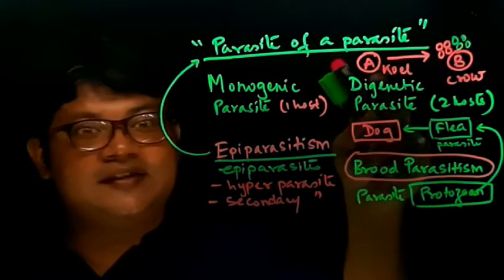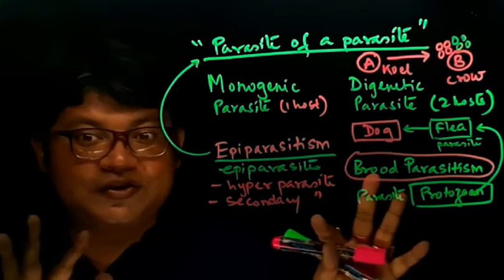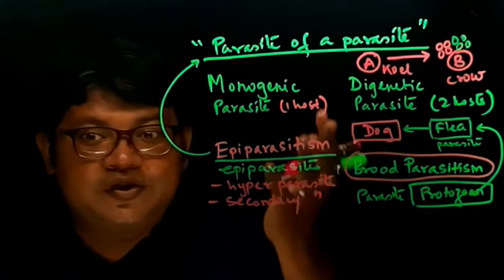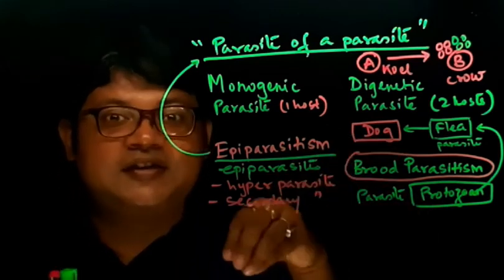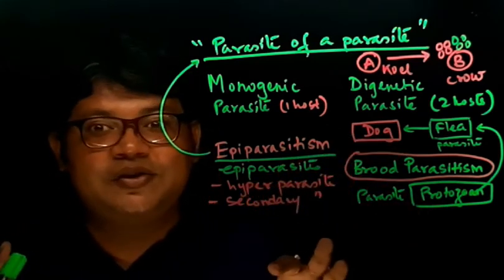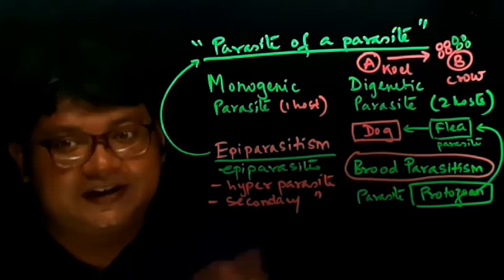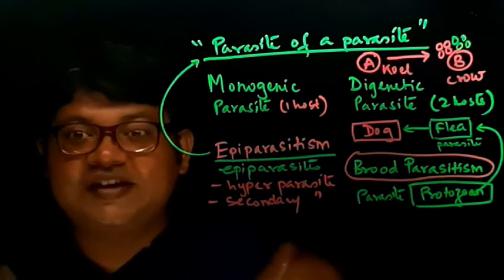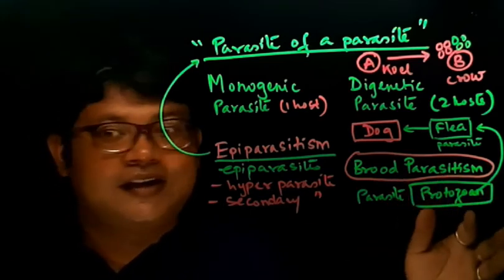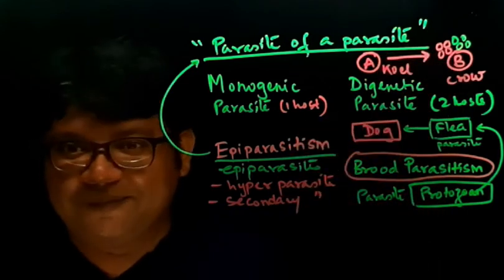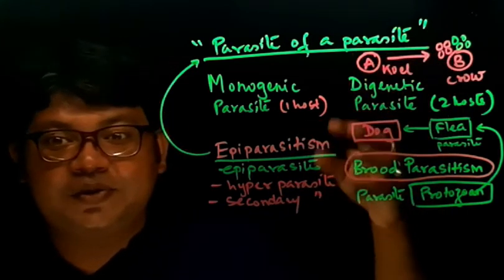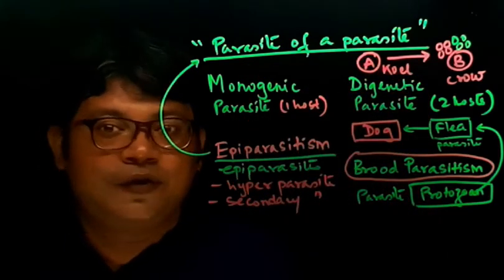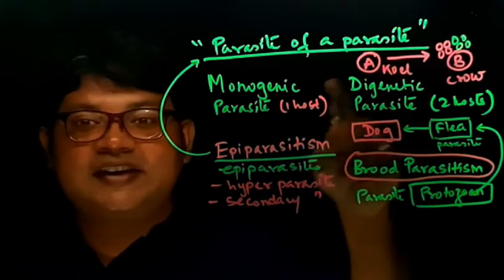Over here, the quail is getting the benefit. It is not wasting its energy to raise a young one, meaning it is not feeding the young ones or protecting them. So all this energy is not wasted. The crow is getting harmed. Harmed means what? It is losing its energy in protecting the young ones of the quail as well, and in feeding the quail's young ones as well. So over here, the quail is getting the benefit.